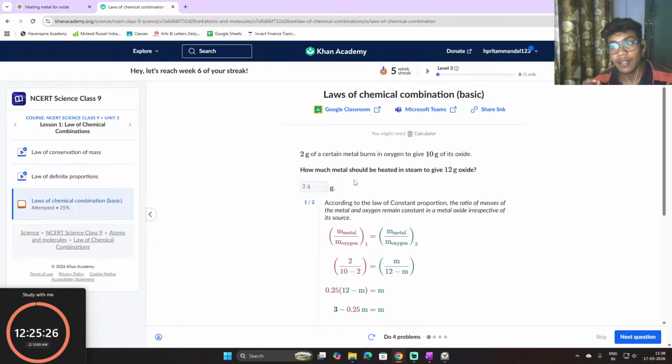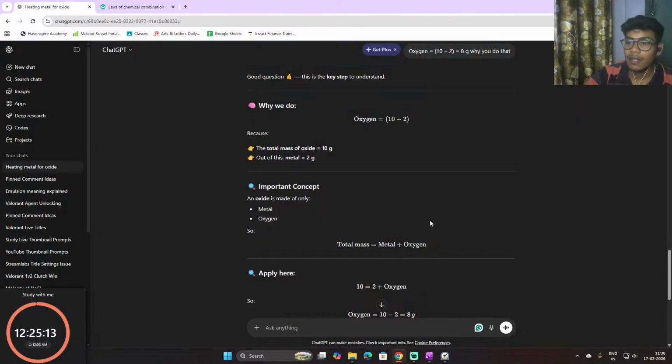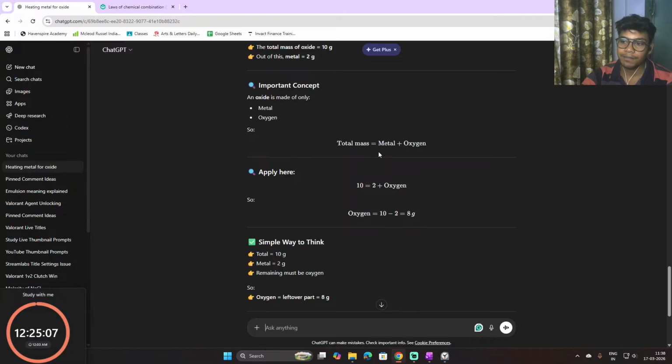In that oxide, there are 2 gram of metal present, right? So that's why we subtract 2 from 10 gram, then we get 8 gram.